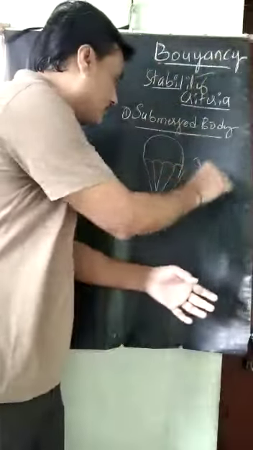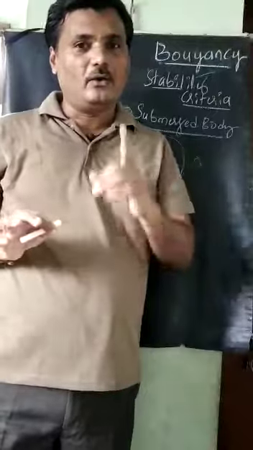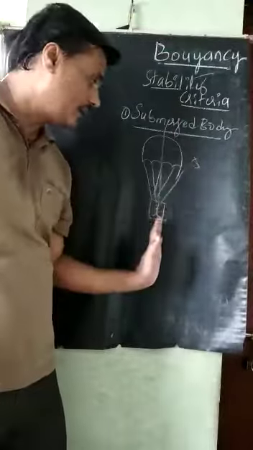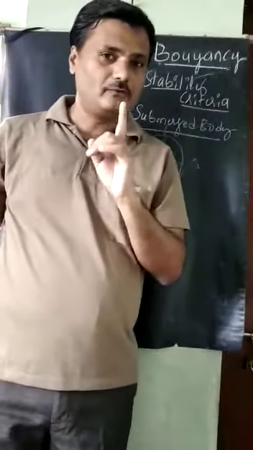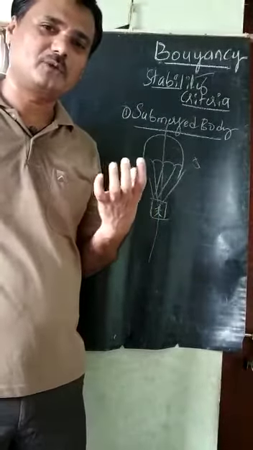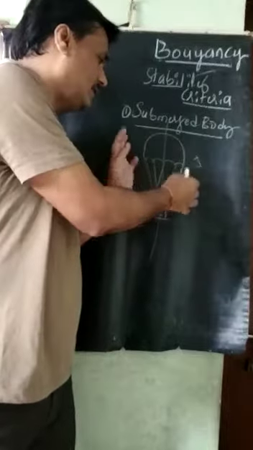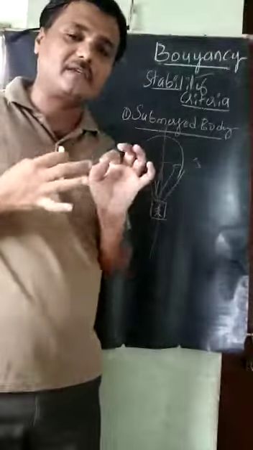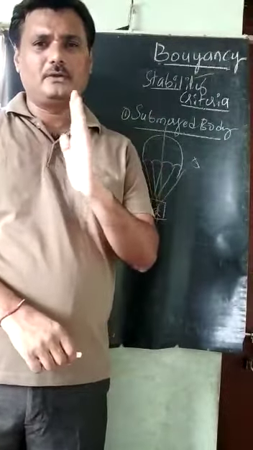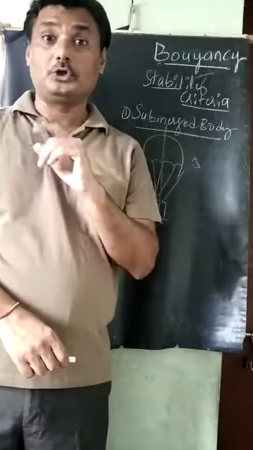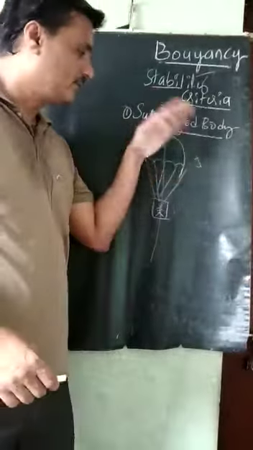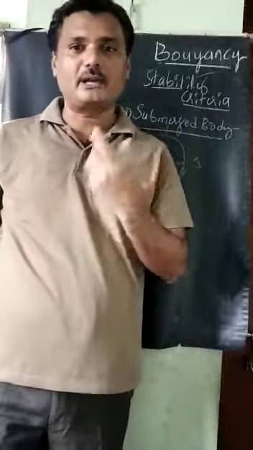Air is there outside, surrounding it, about its vertical axis. This is the vertical axis. About this vertical axis, it is floating, or actually it is submerged. Why is this body taken as a submerged body? Because the outside air is there. The total parachute in the air is taken as a submerged body in the air. Always it should be stable about its axis. If the parachute is not stable, what happens? It will be tilted and will not come back. An unstable condition will happen.